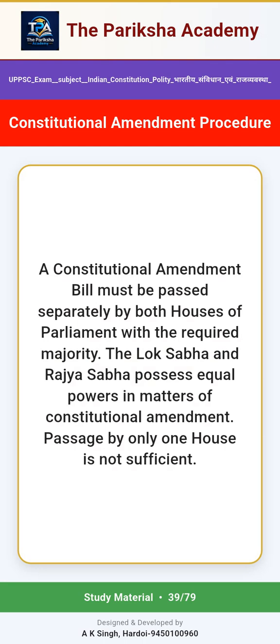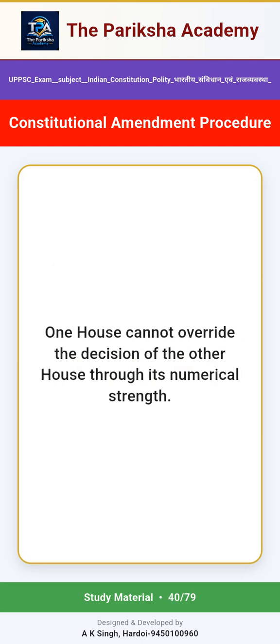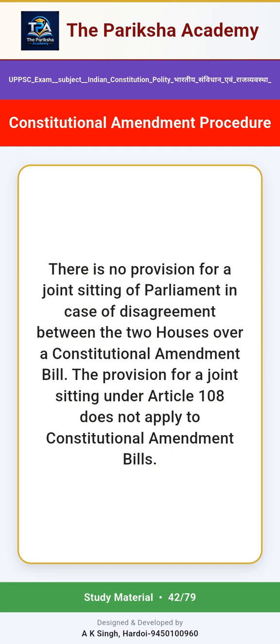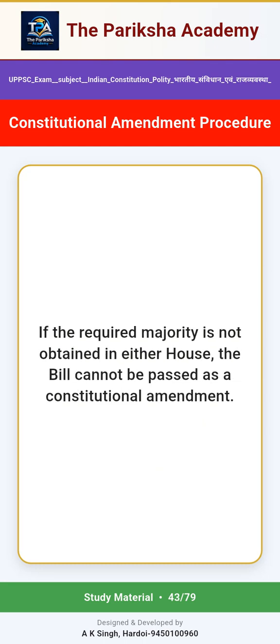The Lok Sabha and Rajya Sabha possess equal powers in matters of constitutional amendment. Passage by only one house is not sufficient. One house cannot override the decision of the other house through its numerical strength. No joint sitting. There is no provision for a joint sitting of Parliament in case of disagreement between the two houses over a constitutional amendment bill. The provision for a joint sitting under Article 108 does not apply to constitutional amendment bills. If the required majority is not obtained in either house, the bill cannot be passed as a constitutional amendment.